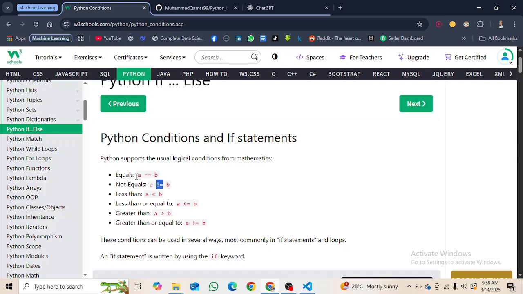So a == b means a is equal to b, and a != b means a is not equal to b. For less than we use the usual less than sign, a < b, which means a is less than b. a <= b means a is less than or equal to b. a > b means a is greater than b, and a >= b means a is greater than or equal to b.